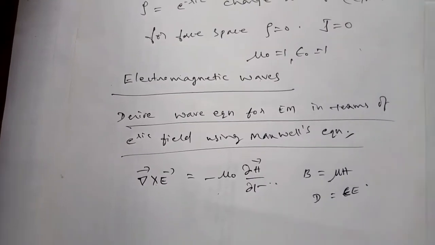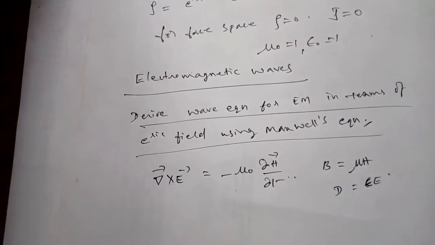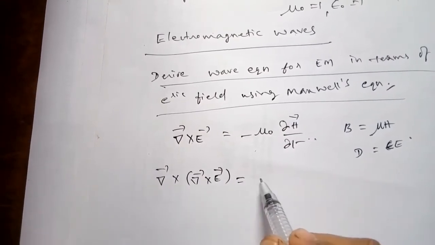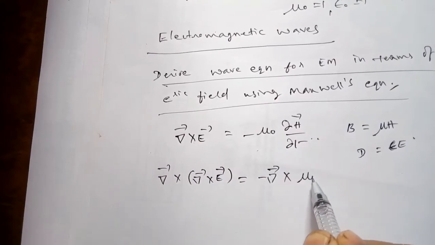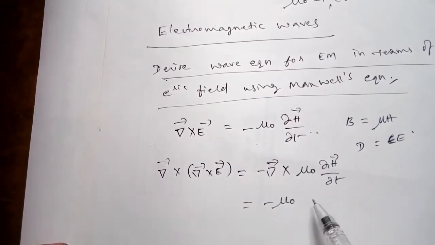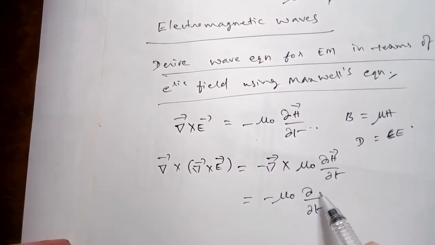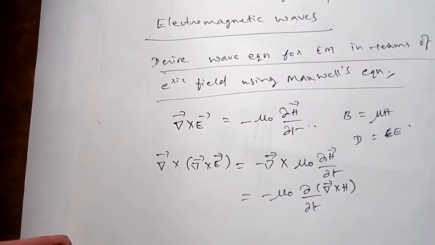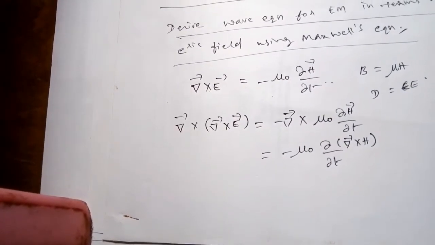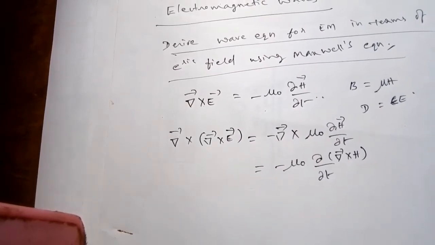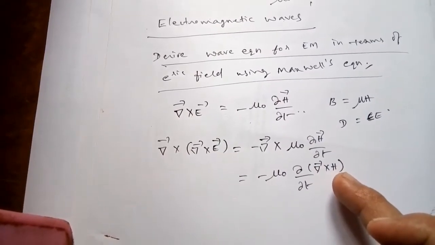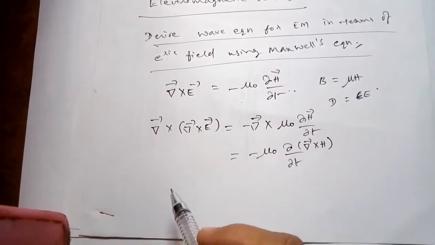First let us consider this, taking curl on both sides. So del cross del cross E is equal to minus del cross mu naught dou H by dou t, that's equal to minus mu naught dou by dou t of del cross H. Let us substitute for del cross H from the fourth Maxwell equation.